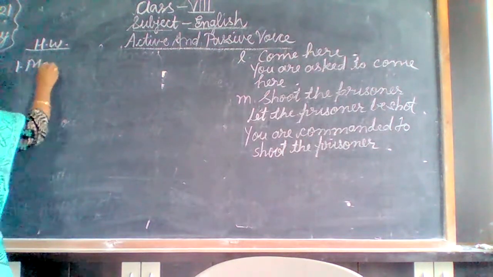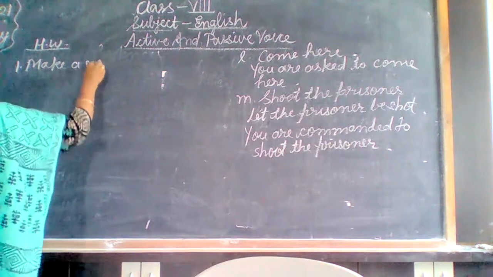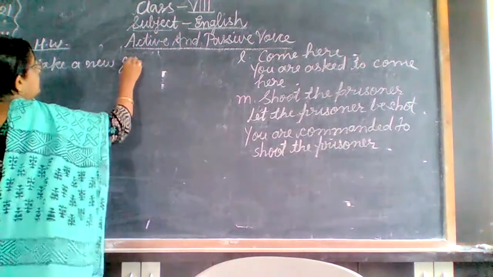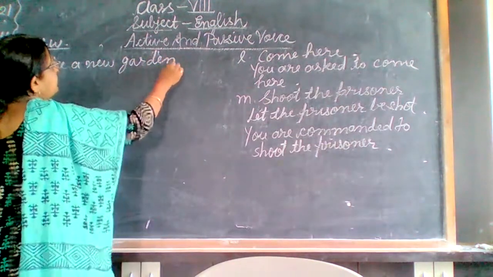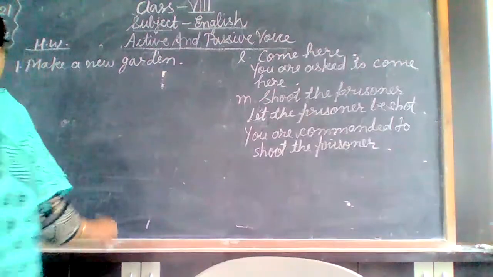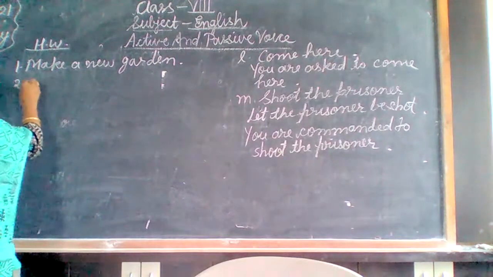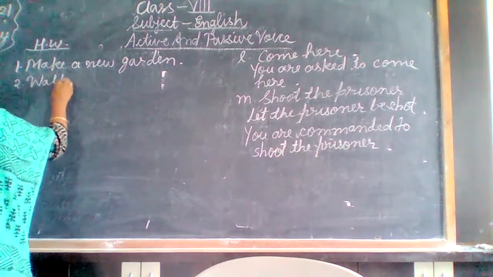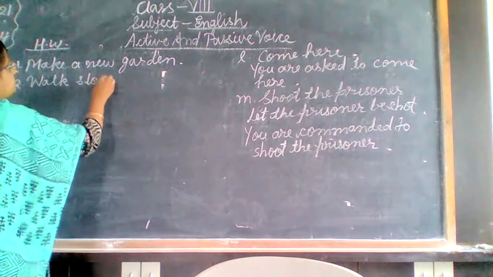First one, make a new garden. See in these sentences whether the object is given or not, and then you will solve the sentence. Okay. Second one, walk slowly.